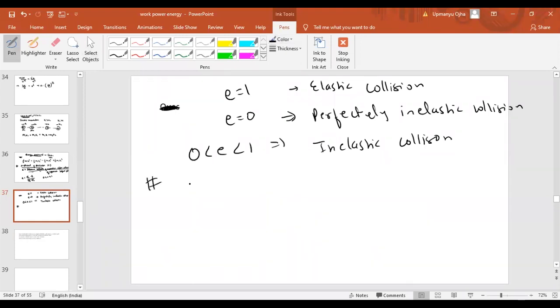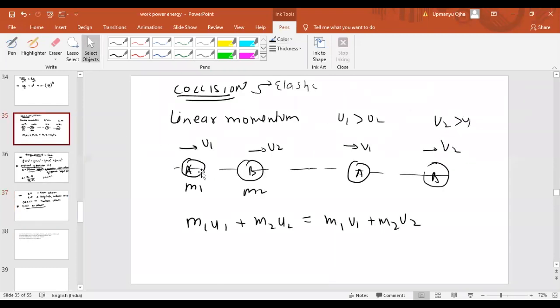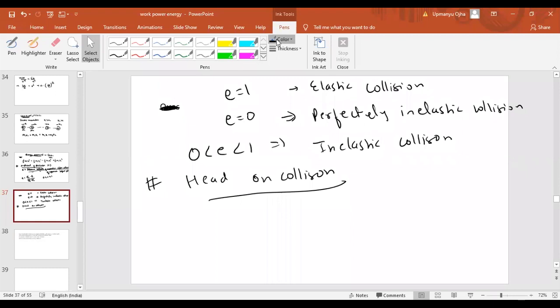Now, whenever there is a head-on collision, like the case I have taken here, if A and B collide in such a way that the centers of mass of both bodies lie on the same straight line, then that type of collision is known as head-on collision. Whenever the head-on collision is there and the collision is elastic, we can conserve linear momentum.